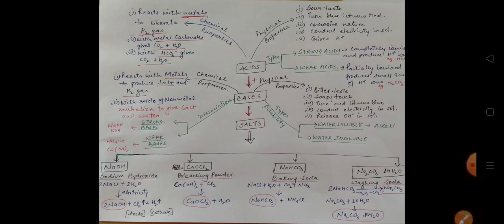Here is the concept map of chapter 2, acids, bases and salts. We have already completed the revision of the chapter. Now we'll just go through the chapter in brief. First of all, we'll discuss the chemical properties of acids.